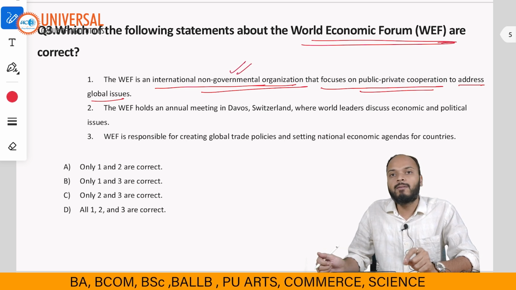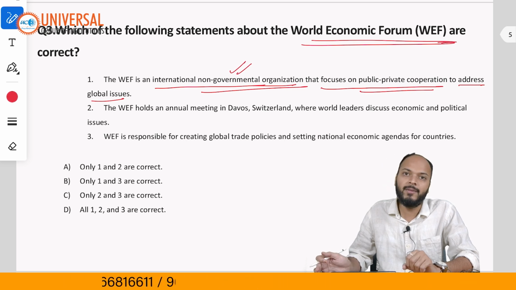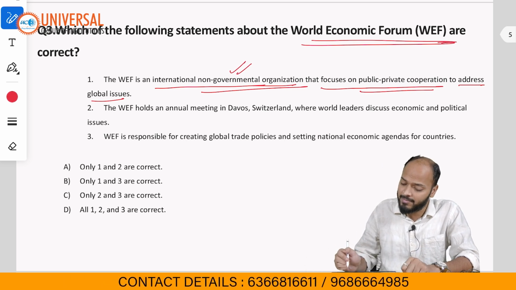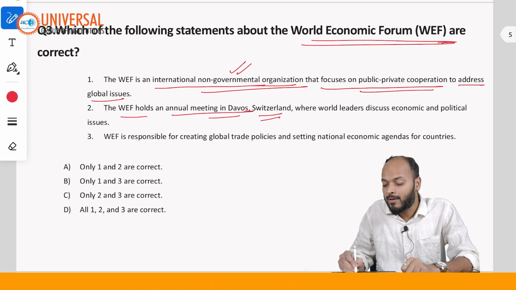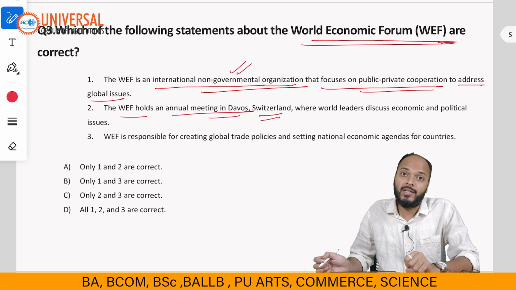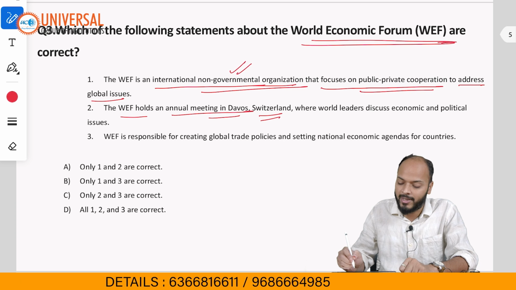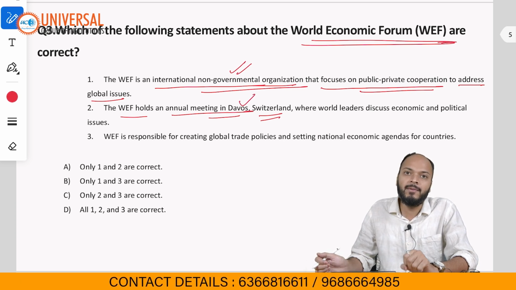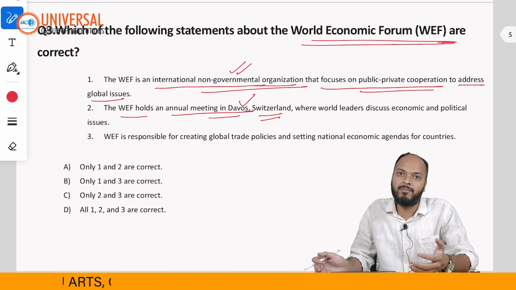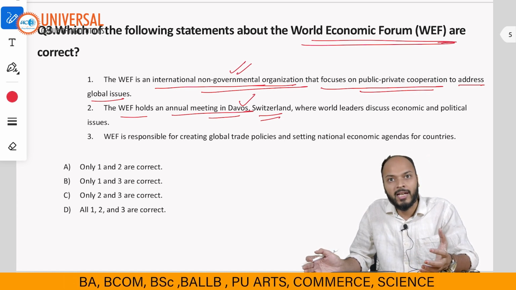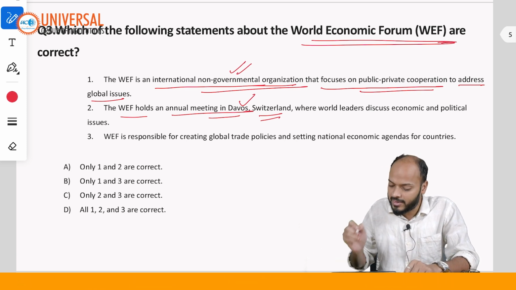WEF is a non-governmental organization. It is not a government organization. Yes, and the focus is obviously on public-private collaboration or cooperation. Statement 2 is that WEF holds an annual meeting in Davos in Switzerland, where world leaders discuss economic and political issues. This statement is correct. In fact, right now the annual meeting is going on in Davos, Switzerland, where leaders from politics, the business sector, and academia have come to decide the global policies, right? So statement 2 is also correct.